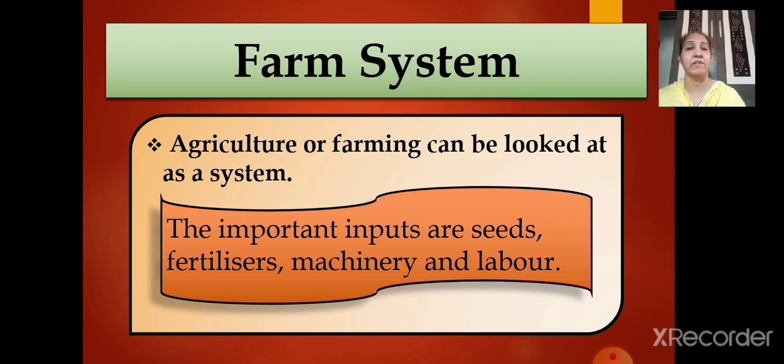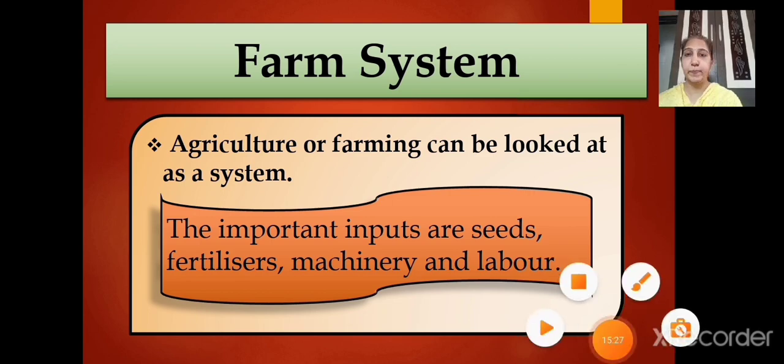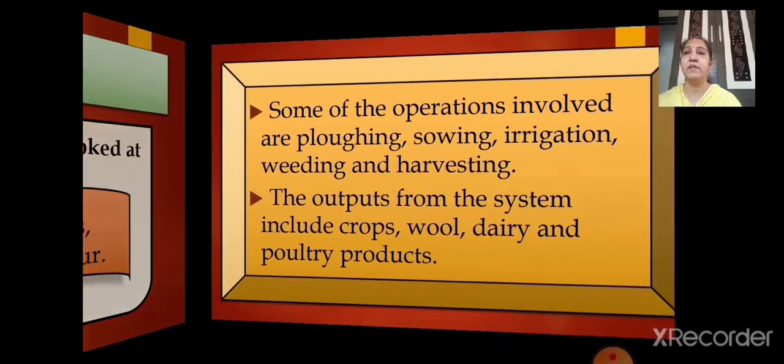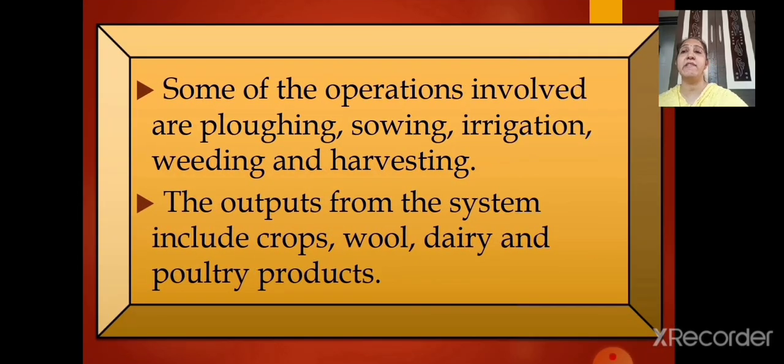Let's understand what is there in the input. The important inputs are seeds, fertilizers, machinery, and labor. All these things are included in inputs here. Now after input, the next is processes. Some of the operations involved are plowing, sowing, irrigation, weeding, and harvesting. All these operations are included in processes.